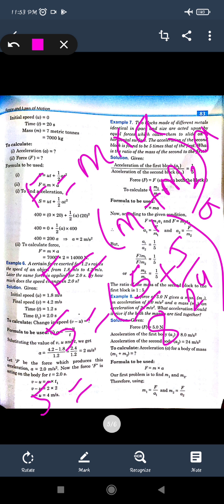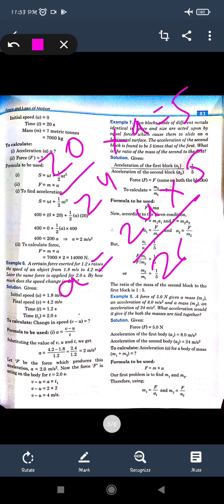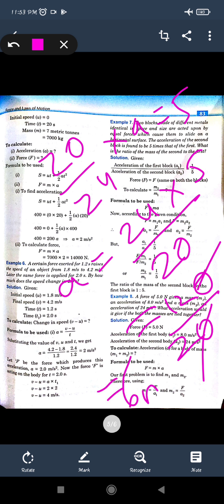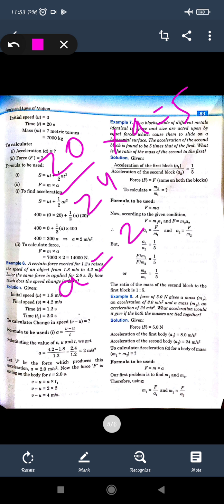Let this 5 be the same; together it will be 24, so 15 plus 5 into a, so it is 20 upon 24 into a is equal to 5. So what is the value of acceleration? That is 24 into 5 upon 20. It will be 6 meter per second square. If both the masses are tied together, then the acceleration will be 6 meter per second square.